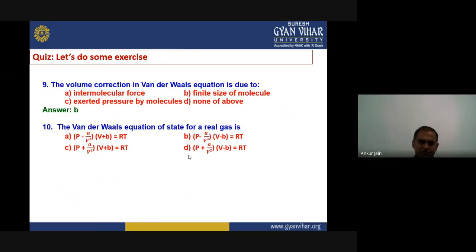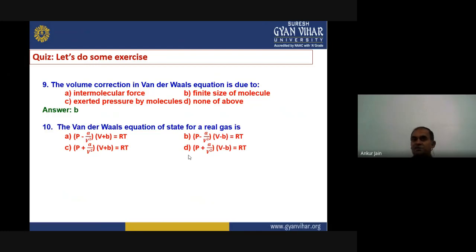Then the last question for today's quiz: the van der Waals equation of state for a real gas is given by (P − a/V²)(V + b) = RT, or (P − a/V²)(V − b) = RT, or (P + a/V²)(V + b) = RT, or the fourth option, (P + a/V²)(V − b) = RT. So you have to remember two points only. The actual pressure is